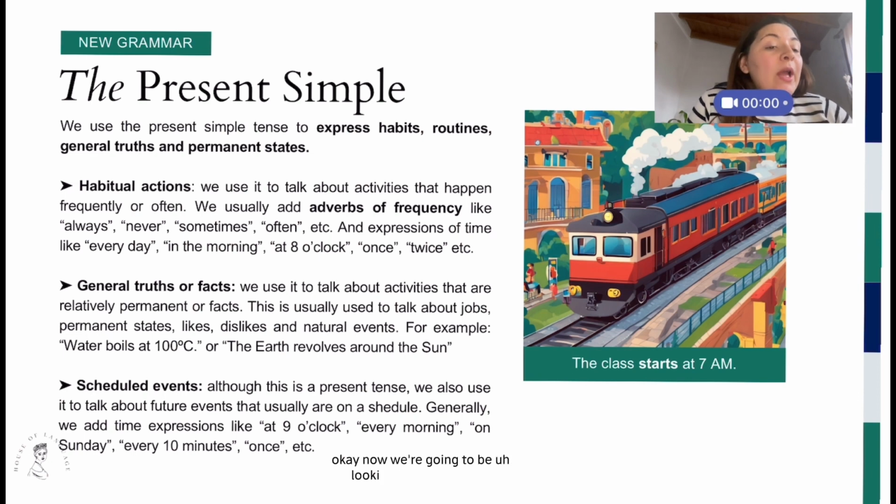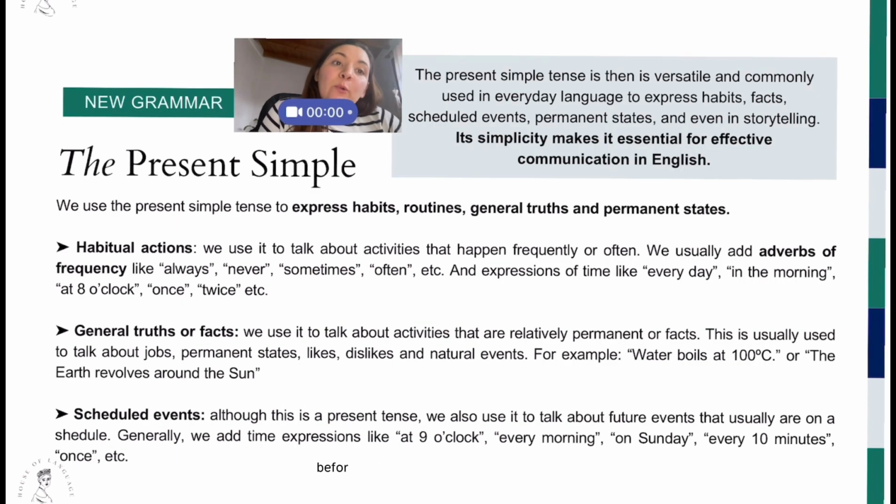Okay, now we are going to be looking at some specific feature that the present simple has and perhaps is different to other things that we have seen up to this moment. Before we move on to another thing, I need you to understand that the present simple tense is versatile and it's used in everyday language.